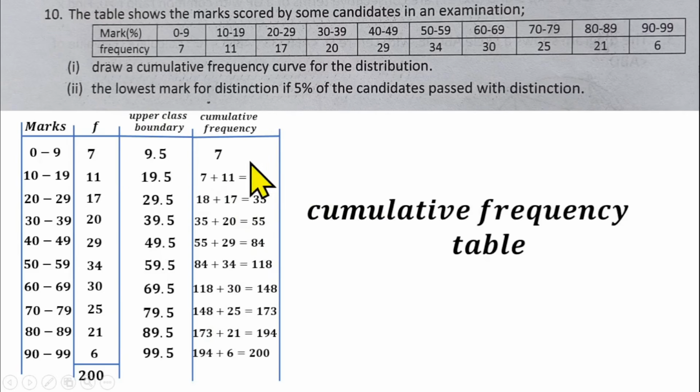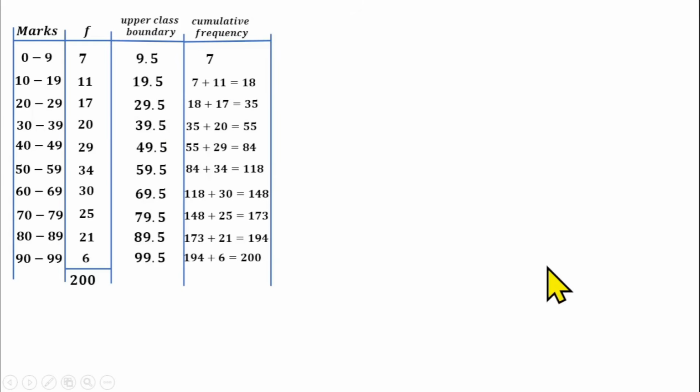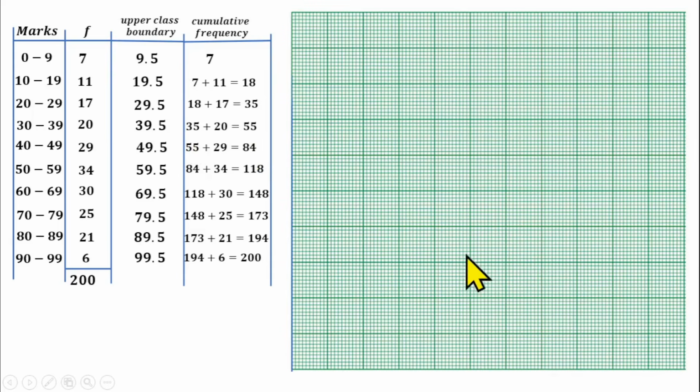So having gotten this, we can now go ahead and draw the cumulative frequency curve. To draw the cumulative frequency curve, I will need this cumulative frequency table. And in order to draw it, you need your graph. So I've helped you to get a graph here. You're going to be using a graph here.